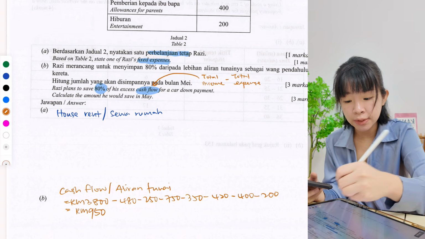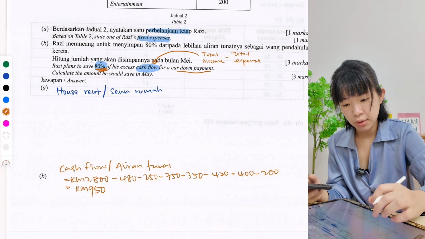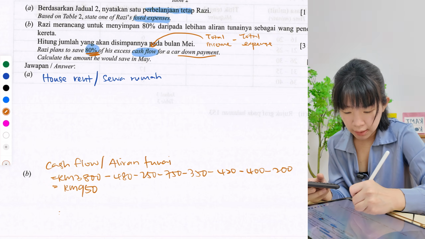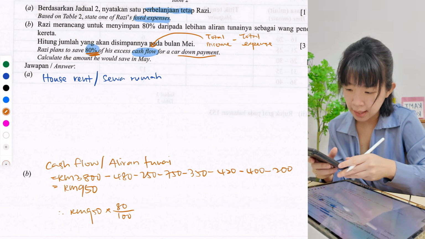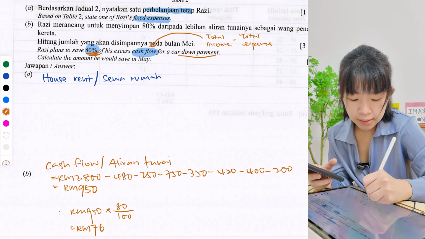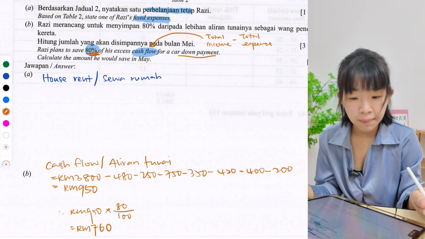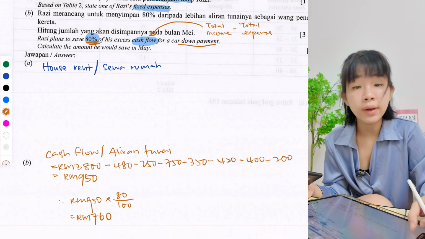So he planned to save 80% of the cash flow for the car down payment. Let's calculate how much 80% is. So 950 times 80 over 100, that is 80%. So he planned to save 760. Just as simple as this. Let's go to the next one.